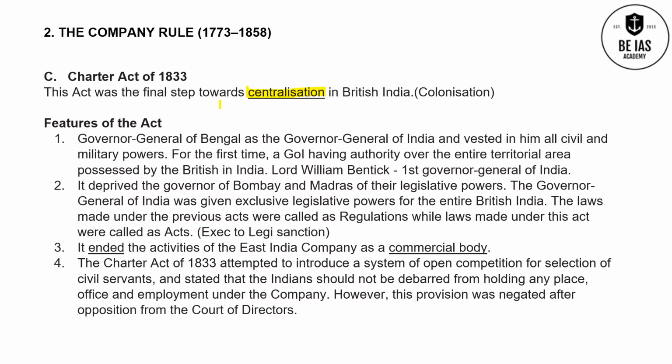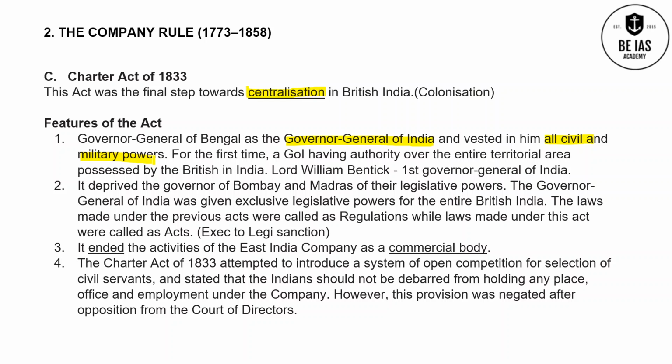Then how did they centralize? The Governor General of Bengal was designated as Governor General of India. Earlier we have seen the Governor of Bengal became Governor General of Bengal. Who was that? Warren Hastings was the first Governor General of Bengal. After this, in the Charter Act of 1833, the Governor General of Bengal was made the Governor General of India, and it vested in him all the civil and military powers.